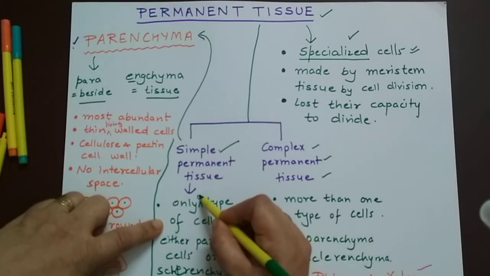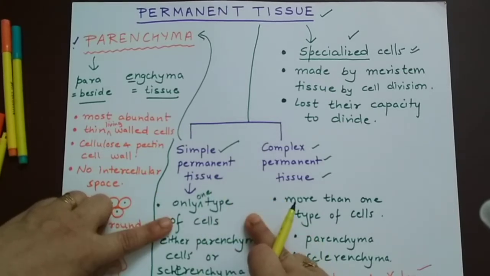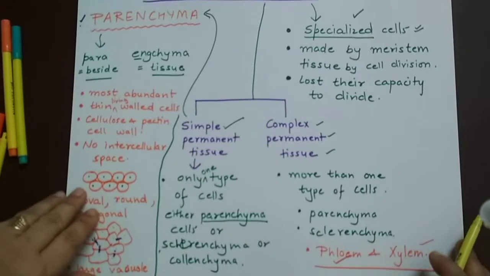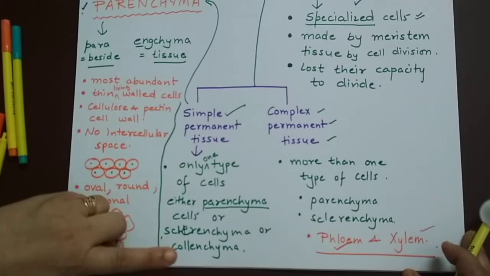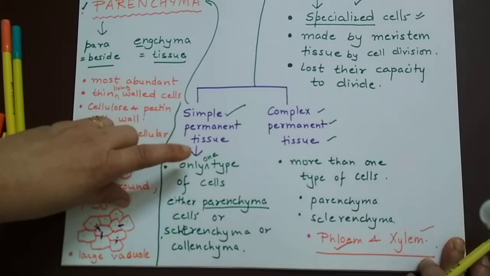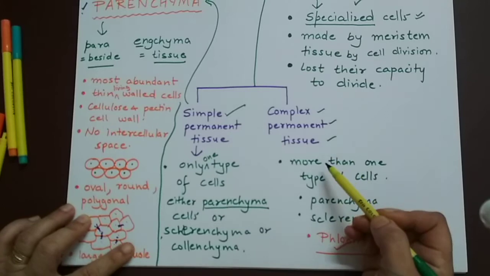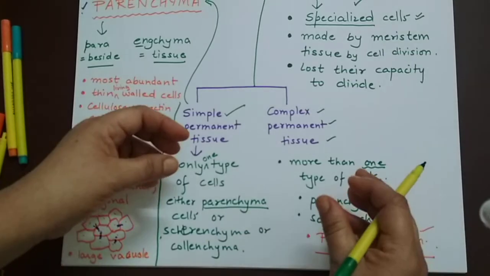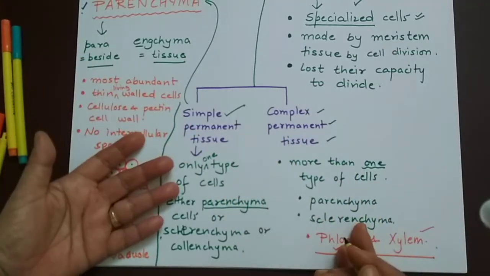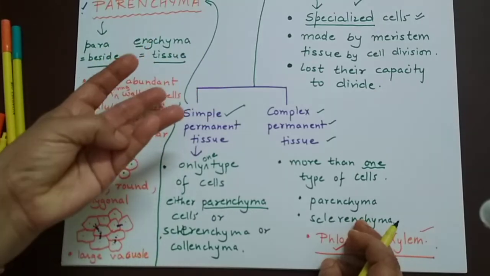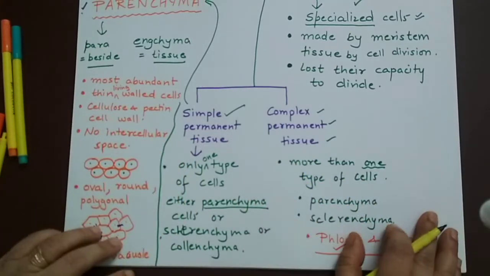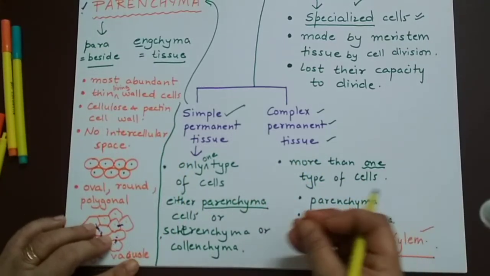Only one type of cells make simple permanent tissue. Like there could be either parenchymatous cells, sclerenchyma or collenchyma. Only one type of cells are involved in the formation of simple permanent tissue. And complex permanent tissues are made up of more than one type of cells. You must have heard the names parenchyma, then collenchyma and sclerenchyma. So these three types of permanent tissue may be present in the same tissue.